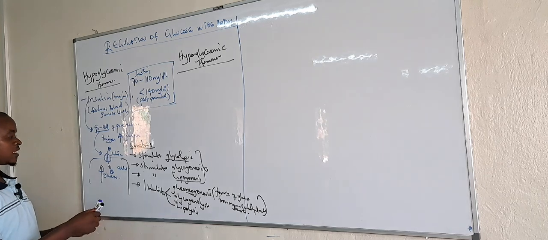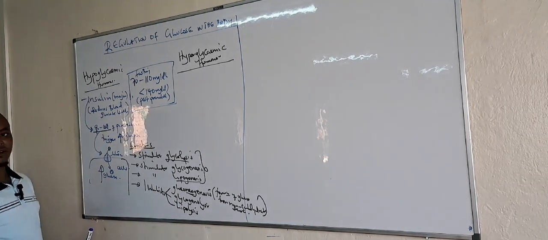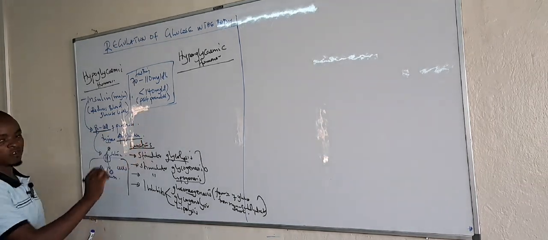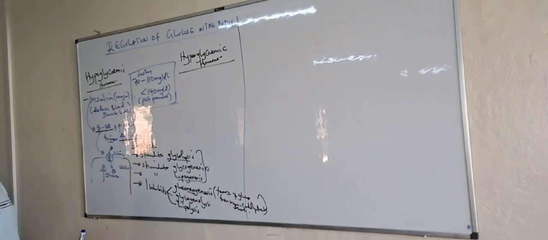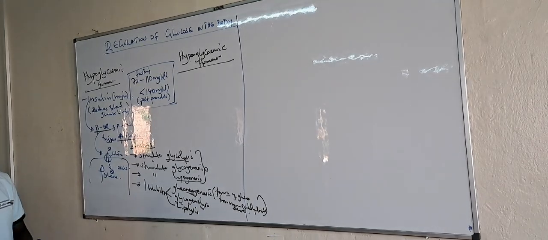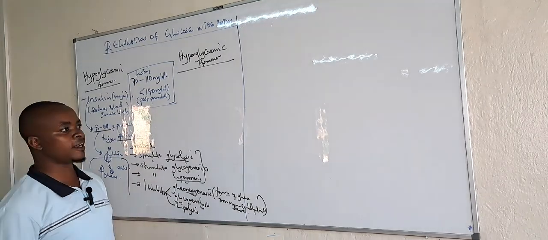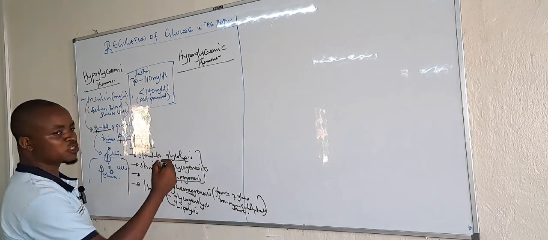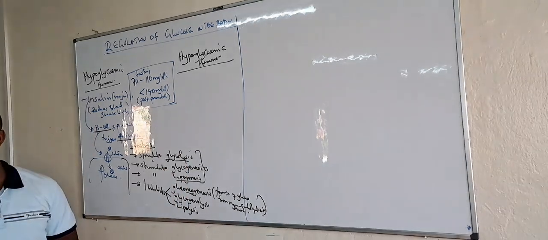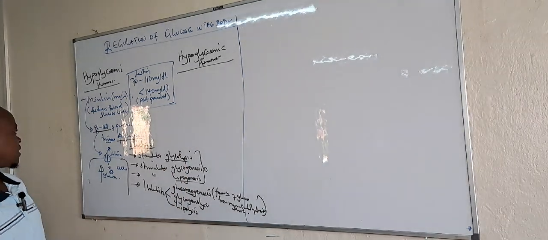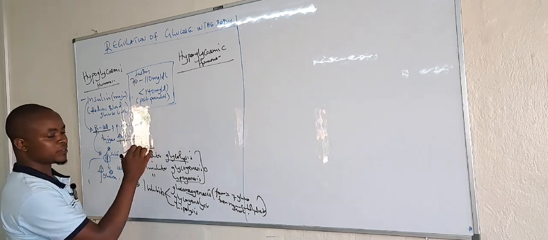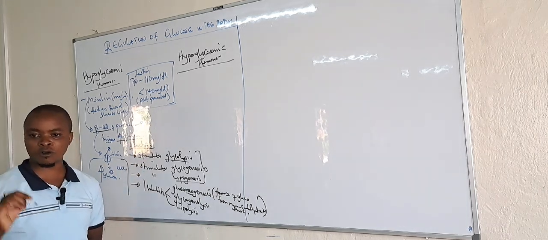Don't forget that it is produced by beta cells in response to high levels of what? Glucose. And in biochemistry, you would have looked at how insulin is synthesized, isn't it? In the beta cells of the pancreas, the precursor is called pre-proinsulin.